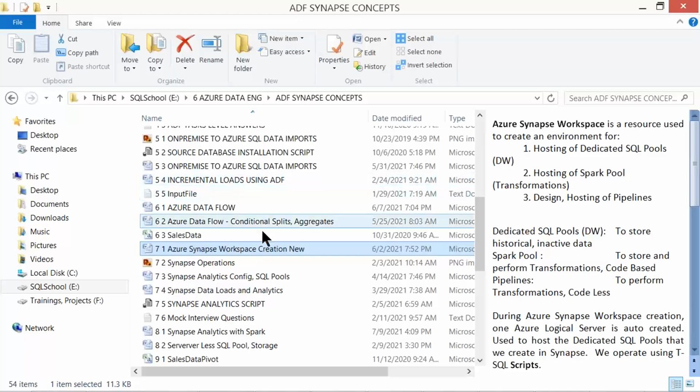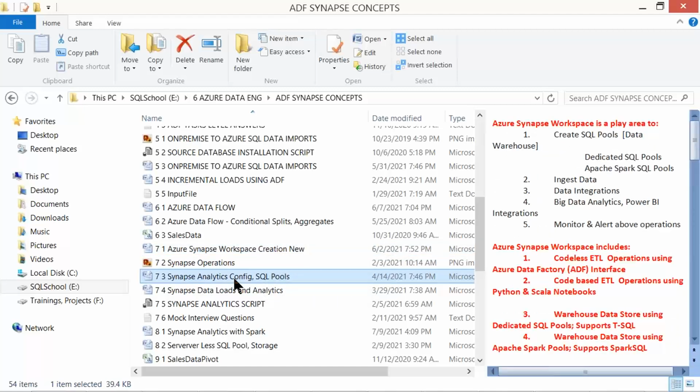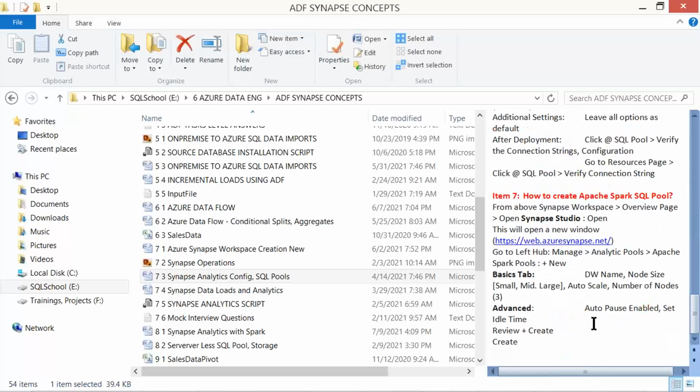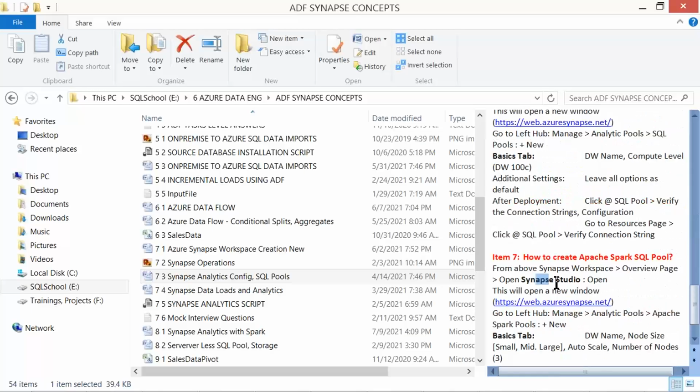We have the same interface as Data Factory in the Synapse workspace pipeline interface. From there, we have something called Spark pools. We'll be understanding how to work with Synapse Studio, a web interface.